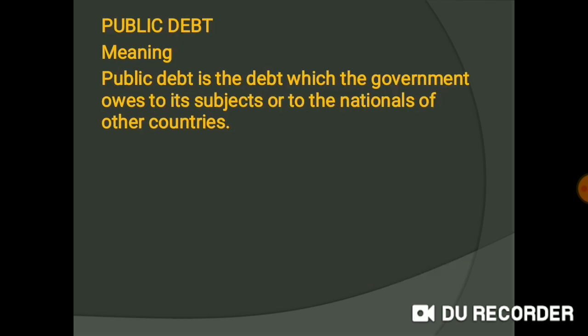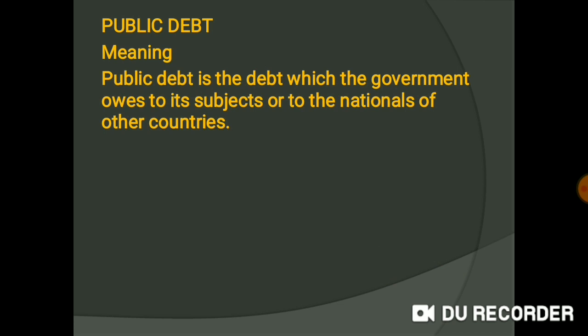The third tool that is used by the government is the public debt or public borrowing. So, what do you mean by public debt? Public debt is the debt which the government owes to its subjects or to the nationals of other countries. So, sometimes the government also borrows from its public, or sometimes the government also borrows from the foreigners and from the international monetary institutions or international financial institutions.